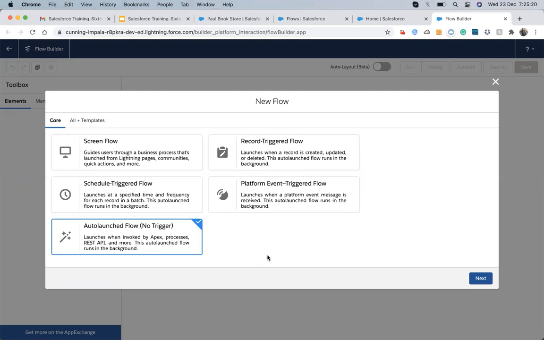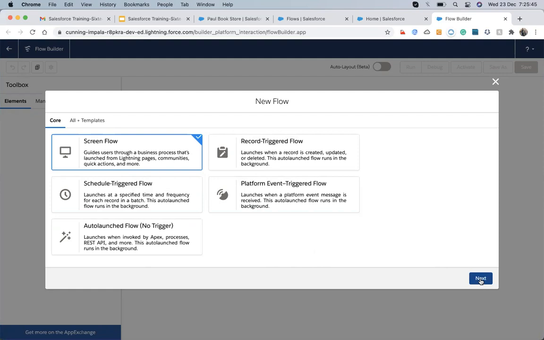You just have to remember that thing: what the name is suggesting and what it can do. You have to remember the capabilities, what it can do. So that's the screen flow, record trigger flow, schedule trigger. The name also resembles what it can do. So no issue. So let's first design the screen flow.